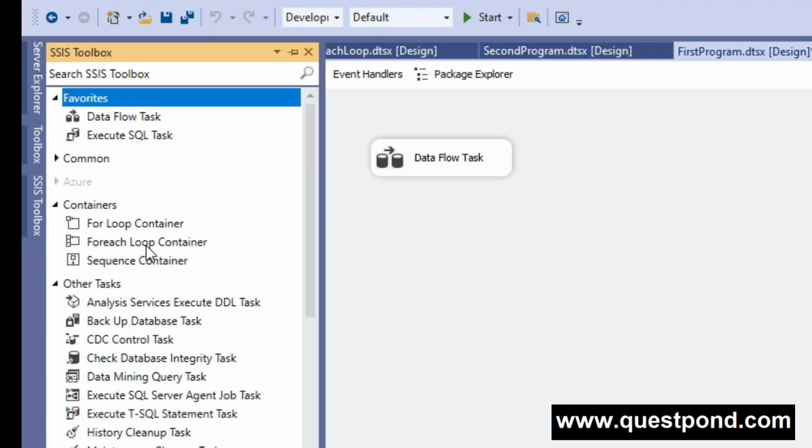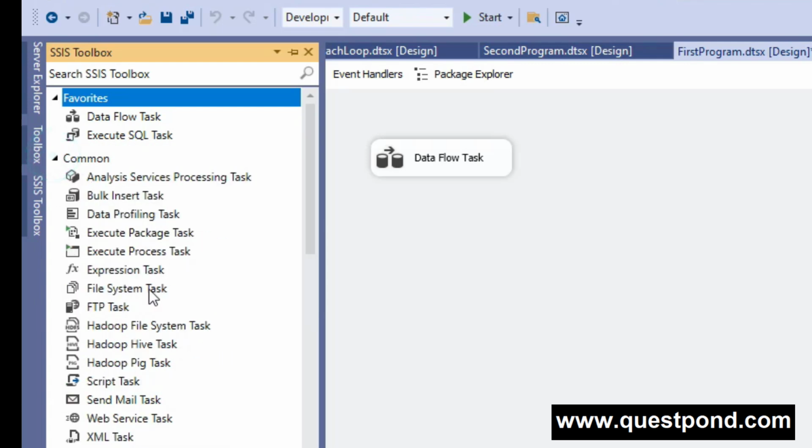If you want to perform any task, for example moving a file, then yes, we can use the file system task. If you want to execute a SQL query, yes, we can use the execute SQL task. You can see that. If you want to perform the ETL task, then yes, we can use the data flow task. If we want to write some script, yes, we can use the script task. So we can use multiple task components according to our preferences and need.